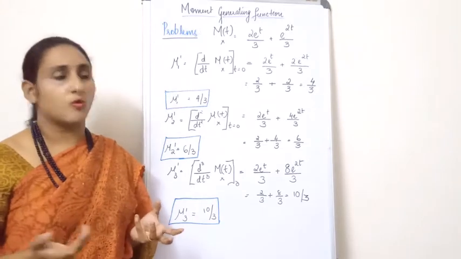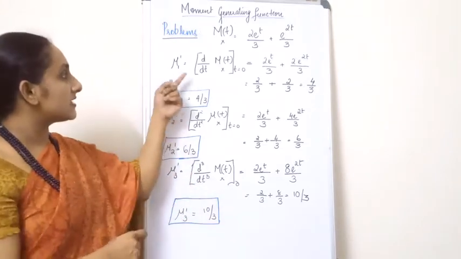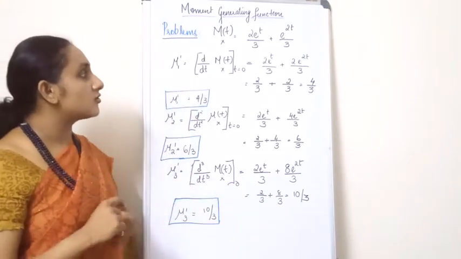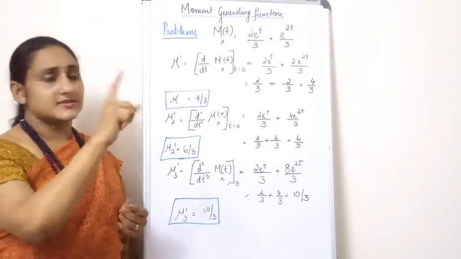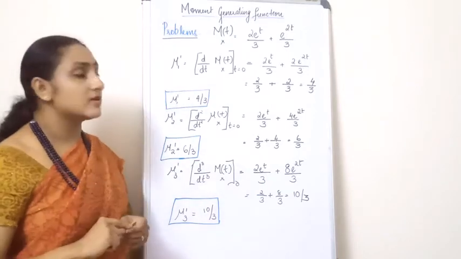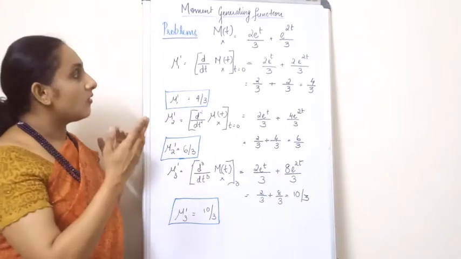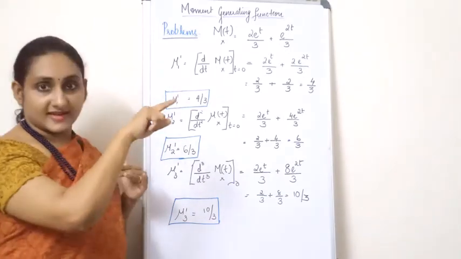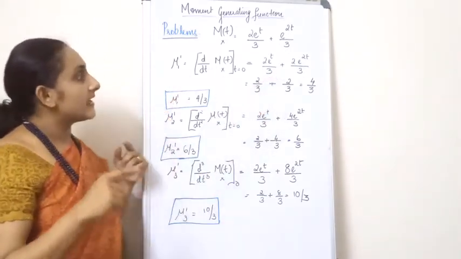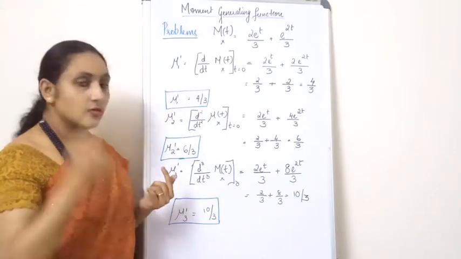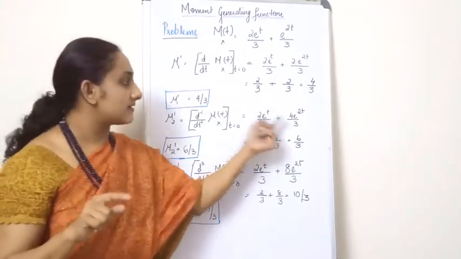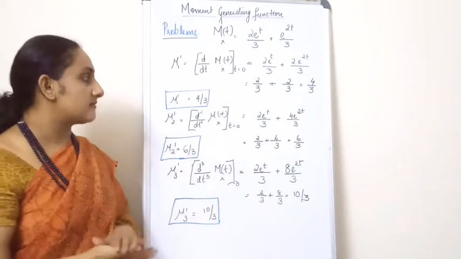How did you get that 4? The first time you differentiated M of t, you got 2 into e raised to 2t for the second term. If you differentiate that term again, you get 2 into 2 e raised to 2t. That is how you get 4 e raised to 2t divided by 3.